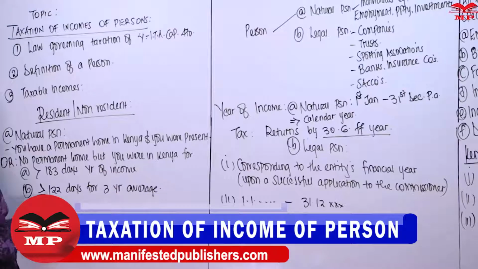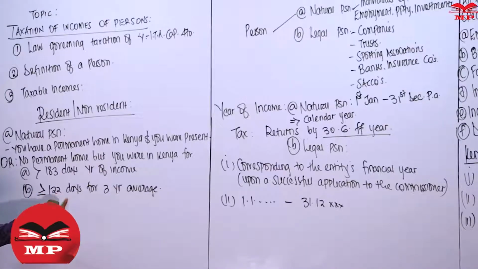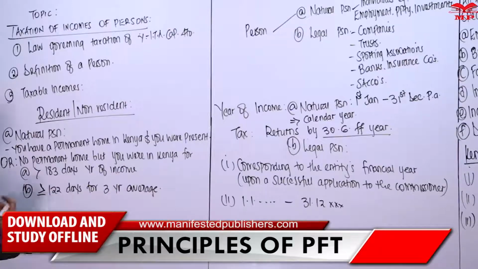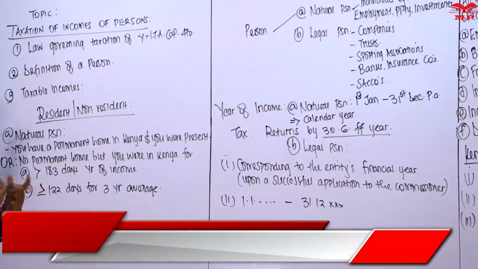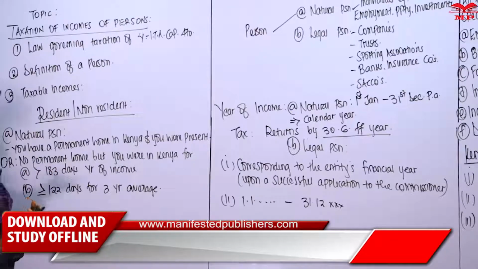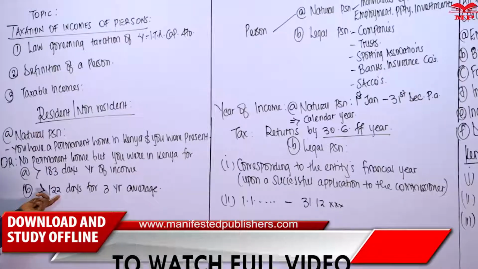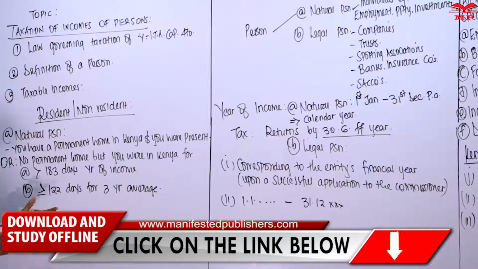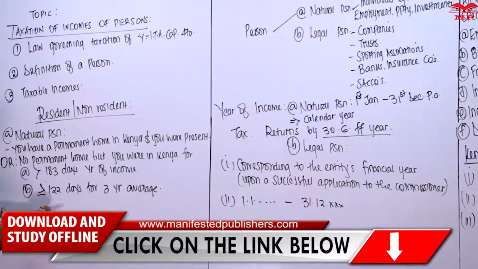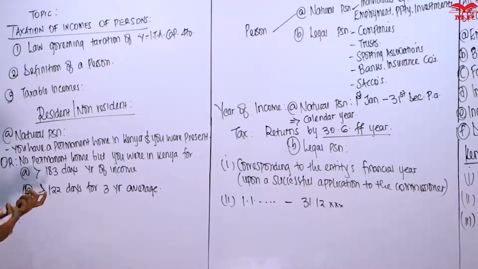That means if you take these 122 days and divide by 30, you'll get 4 months. So it means ordinarily you are available in Kenya for at least 4 months consolidated. We've said the year of income for an individual is January to December. So January to December consolidated, the number of days you're usually in Kenya is more than 4 months. So we consider you as one of us, a Kenyan. Therefore, you are a resident person for tax purposes.